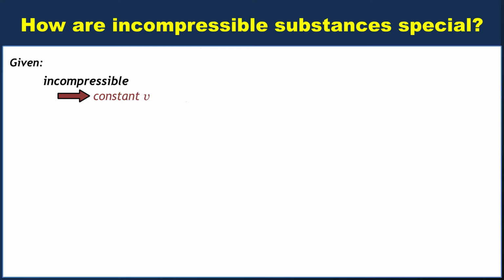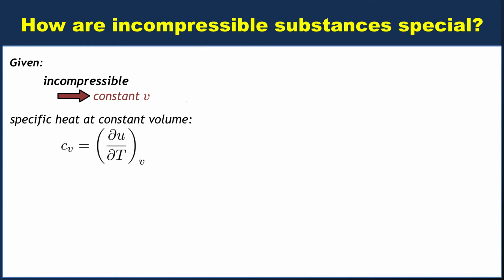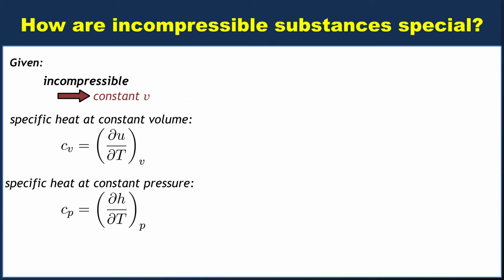We'll also be using the two specific heat definitions, so from your lecture notes, the specific heat at constant volume, Cv, is given by this expression, and the specific heat at constant pressure is given by this expression. Note that those are partial derivatives, and the subscript outside the derivative is telling you what is being held constant. Okay, so how are incompressible substances special?